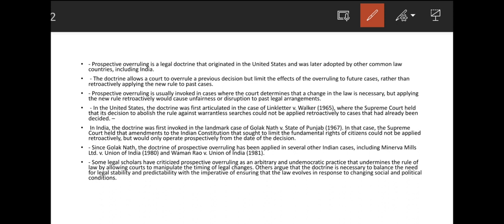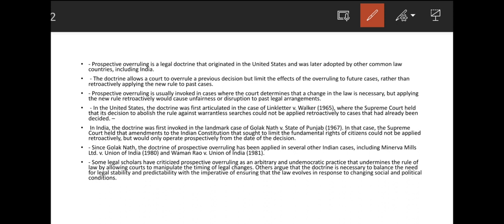There is some criticism against this prospective overruling, and there are some supporters also. The criticism is that this prospective overruling is arbitrary, and they consider it undemocratic. Why? Because the judiciary can manipulate the timing of any legal changes.